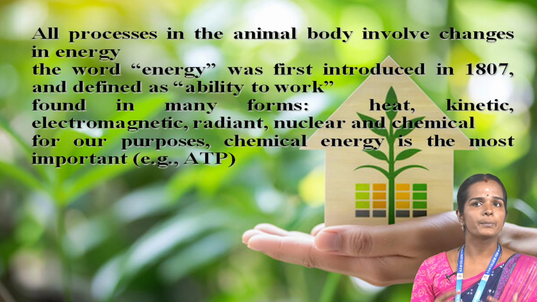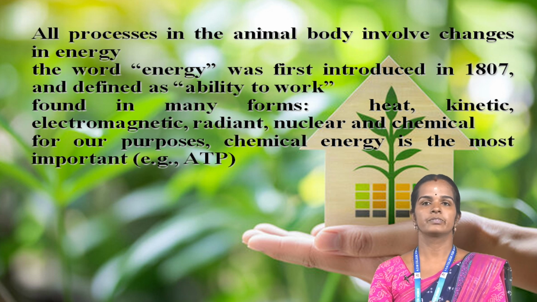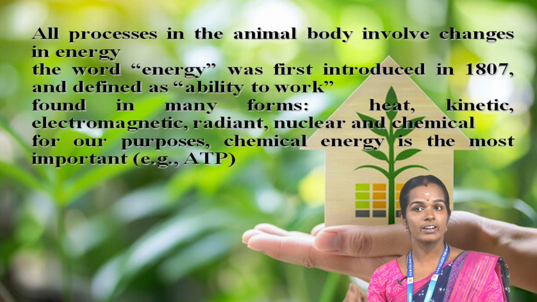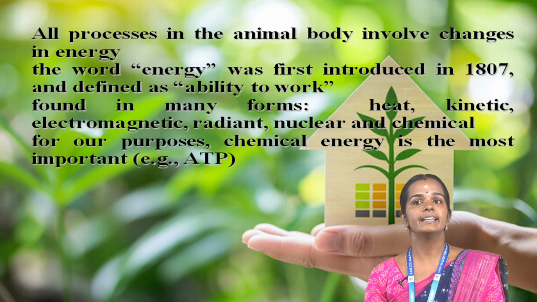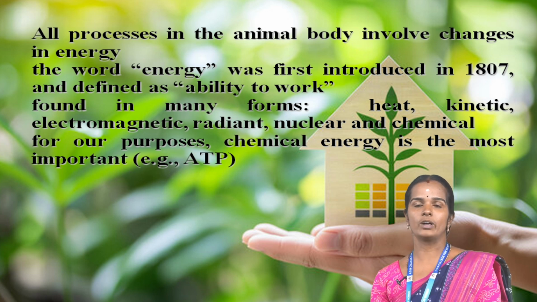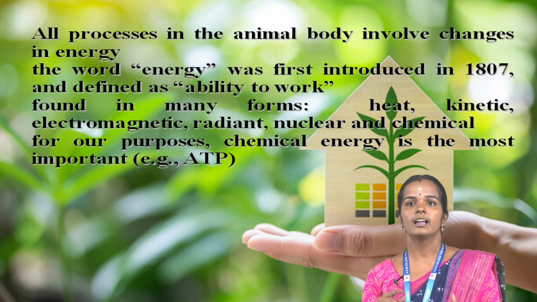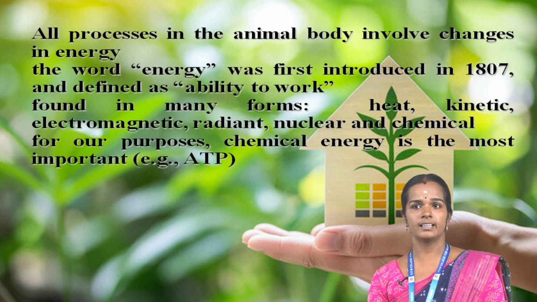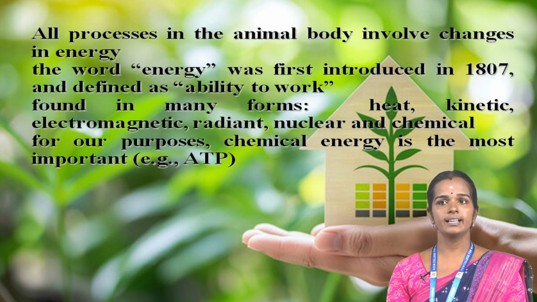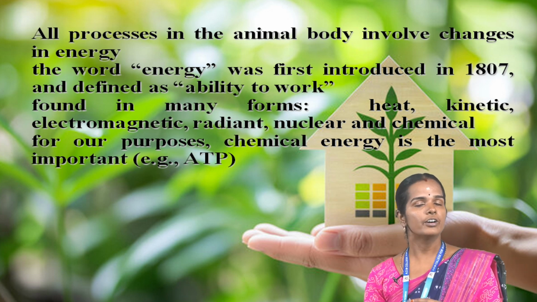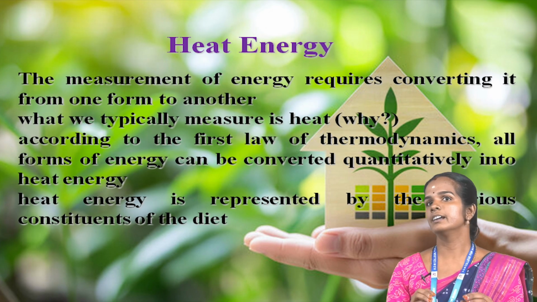Okay. All processes in the animal body involve changes in energy. The word energy was first introduced in 1807 and defined as the ability to do work. It is found in many forms: heat, kinetic, electromagnetic, resonance, nuclear and chemical. For biological processes, chemical energy is the most important, for example, ATP. First of all, we see the heat energy.